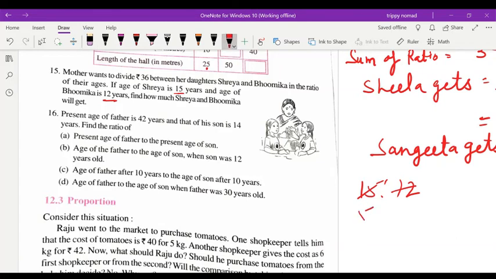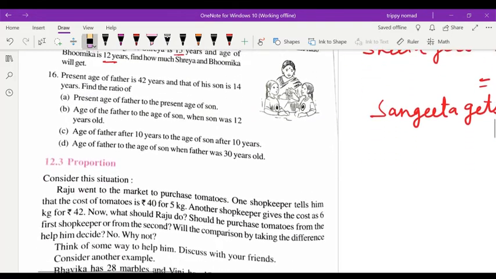Ratio 15:12, 3 fives are 15 and 3 fours are 12. You will get the ratio 5:4 and the sum of ratio 9. And then you will divide as I taught you in question number 14. Same way you will do this one.